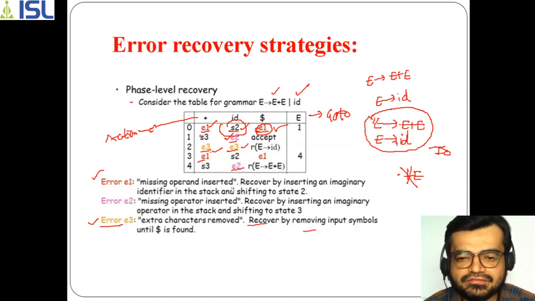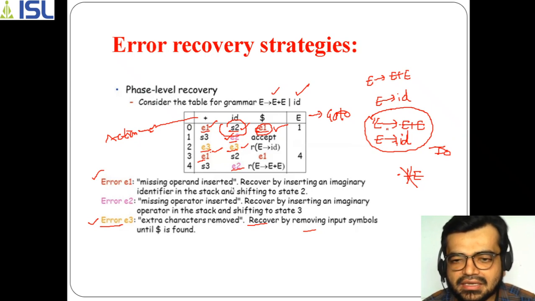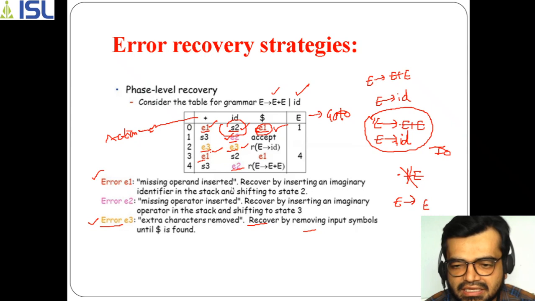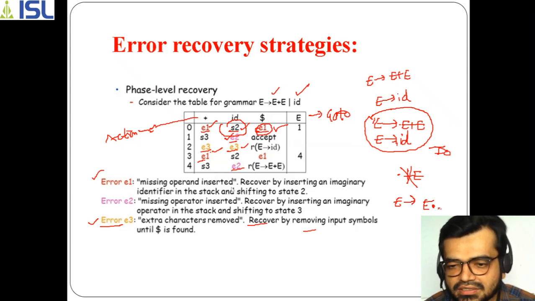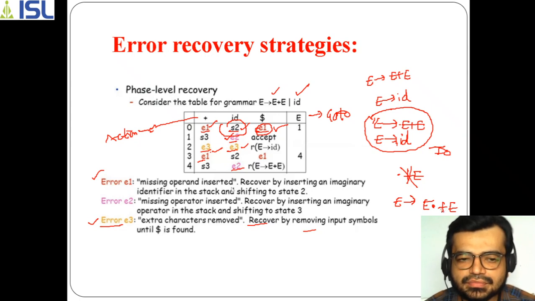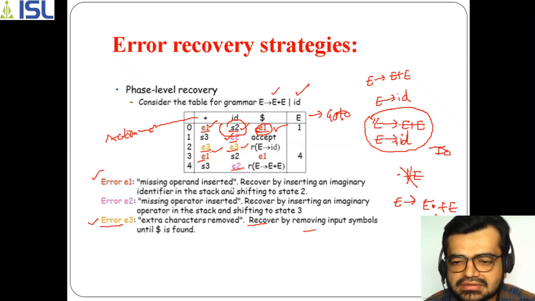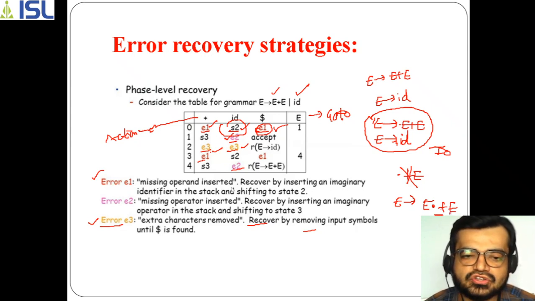This is in the 0th state, i0. Whereas if you go into the first state, i1, what happens? E dot, right? So the dot will come after e. After the dot, what is there? Plus is there, right? So an operator should be expected here, not the operand.